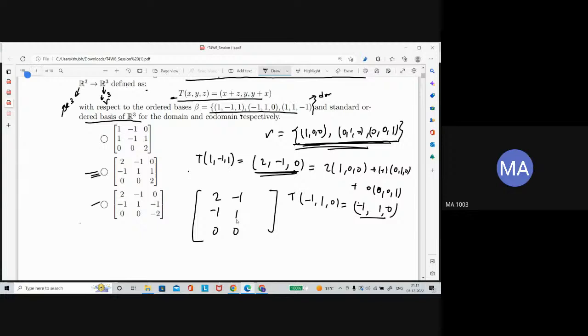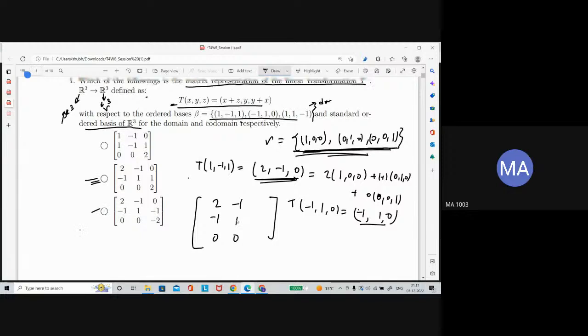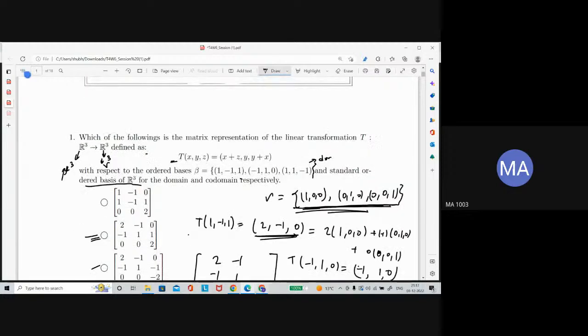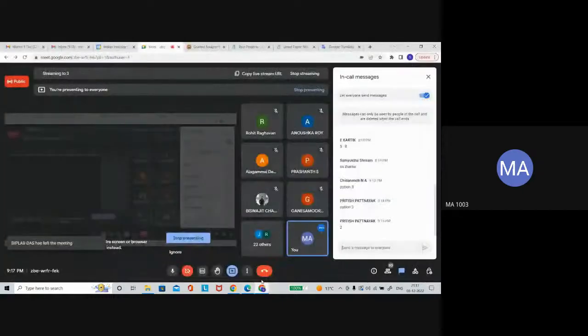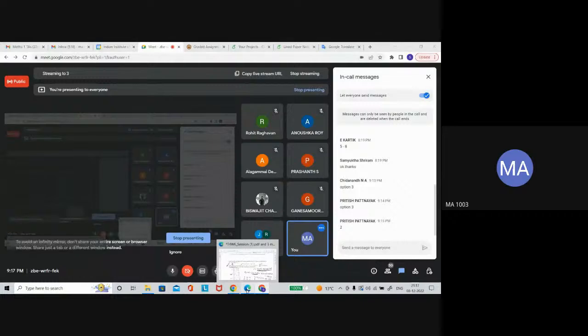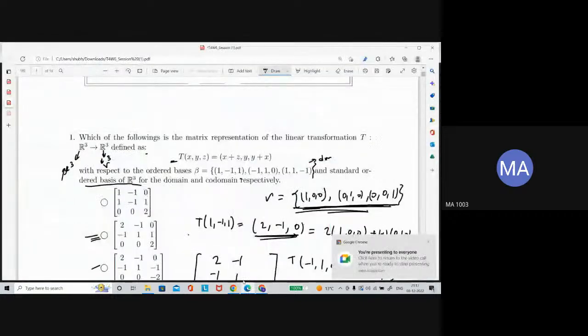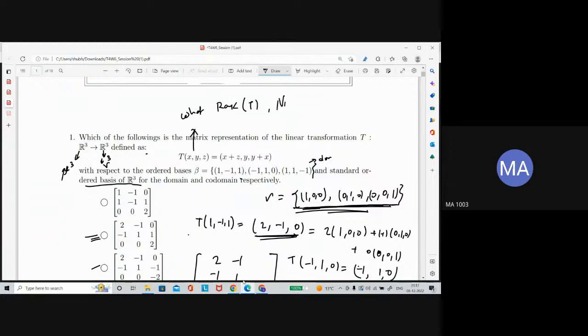Now I am just adding a question here. Anybody want to say? What is the rank of this linear transformation? And what is the nullity of this linear transformation? 3 and 0.